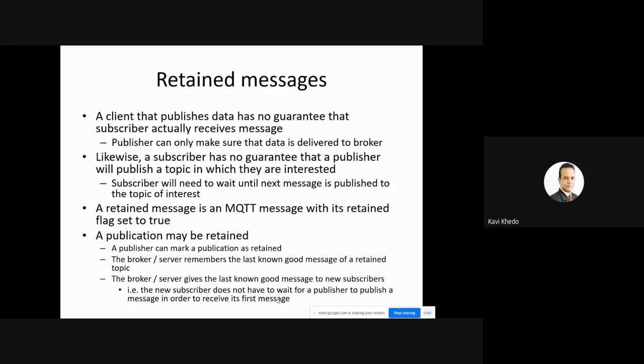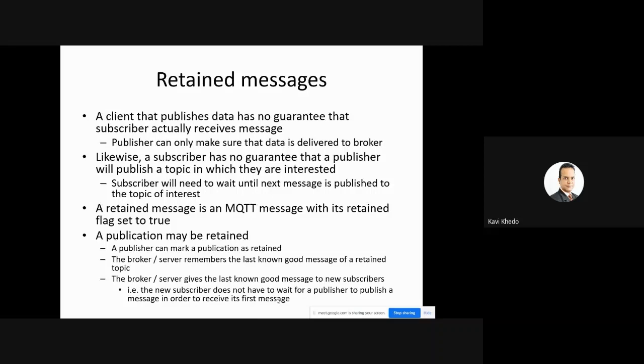So this is a retained topic or a retained message. The last value is saved at the broker. When we have new subscribers coming in, we give them the last known value for that topic. Have you understood this point? Does anyone have a question about this retained message?